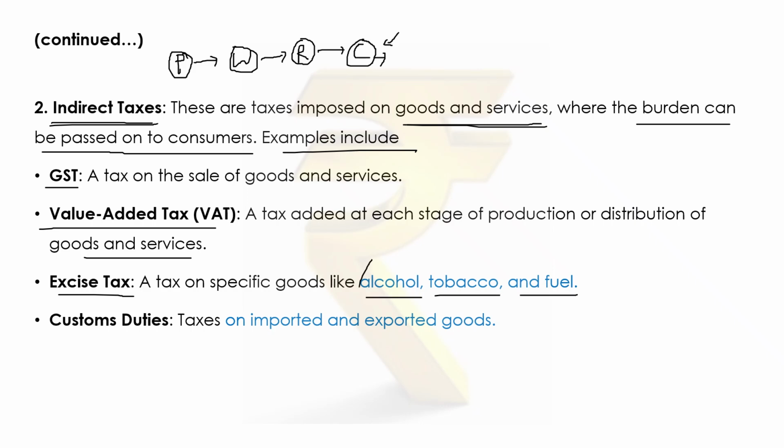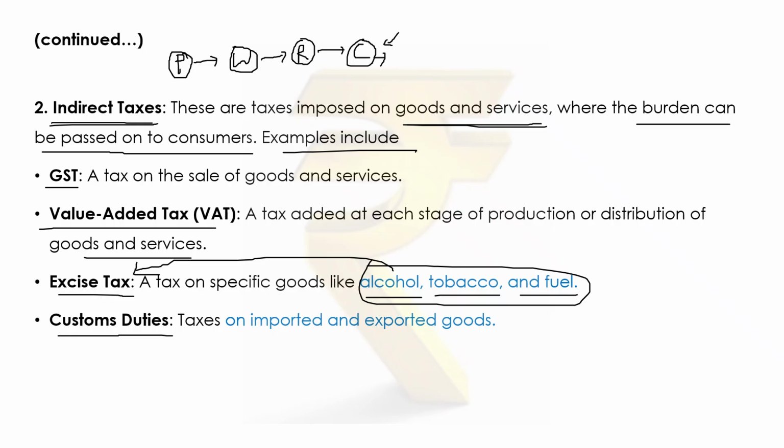Taxes on these kinds of products we can call excise tax. And the last one is customs duties. Customs duties are taxes on imported and exported goods. The taxes particularly on import goods and export goods we can call customs duties.